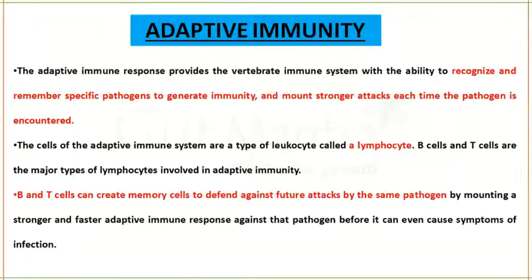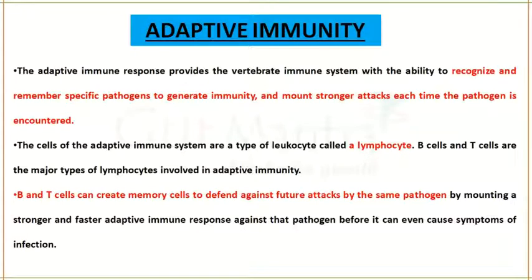The adaptive immune response provides the vertebrate immune system with the ability to recognize and then remember a particular pathogen and generate immunity against that particular pathogen. So in the adaptive immune response, a particular pathogen will be recognized and remembered, and an immune response will be generated against it.